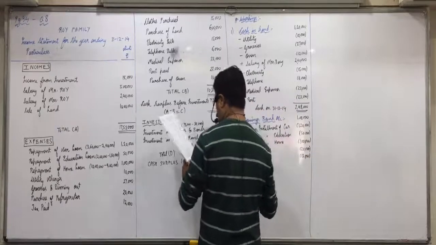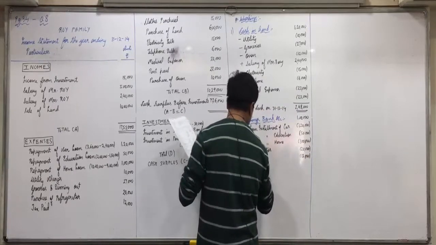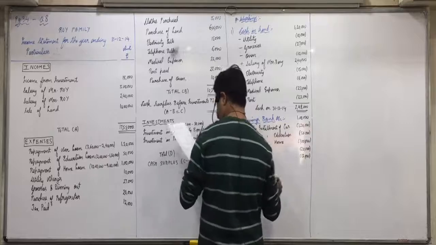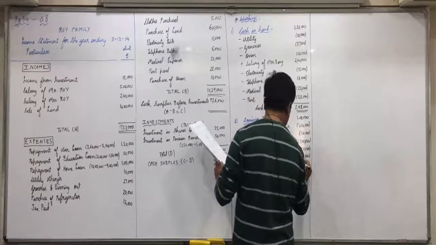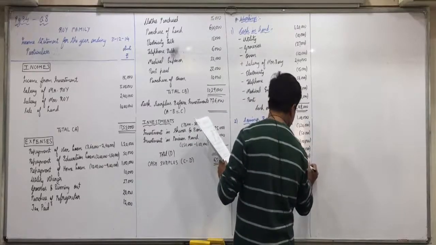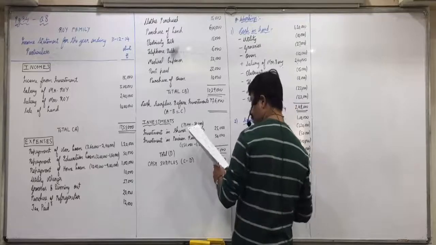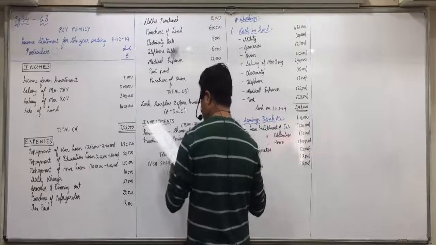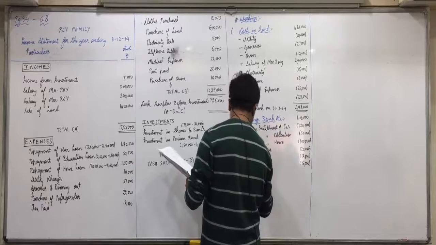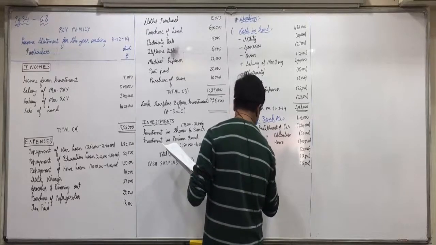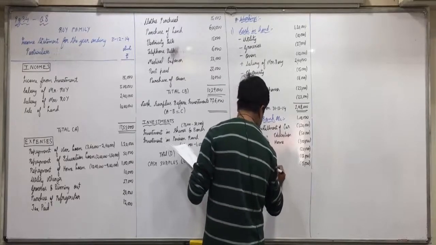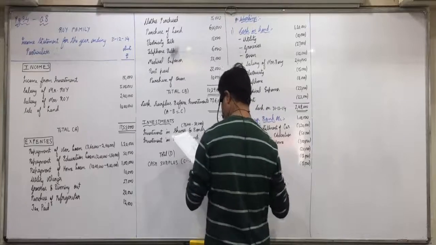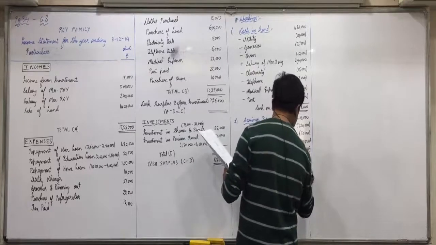Further below, clothes purchased by ATM cum debit card, 15,000. Further below, income received from investment by check, so add income from investment, 15,000.